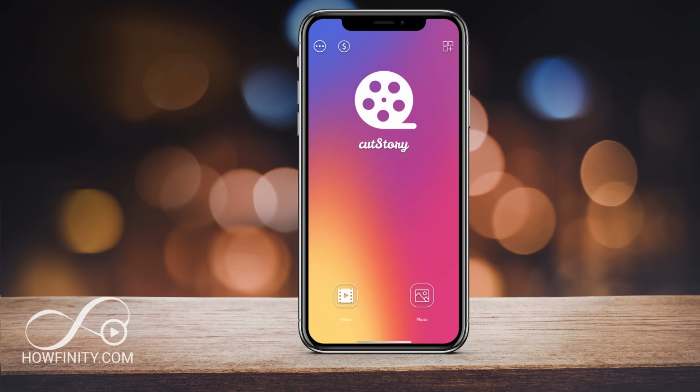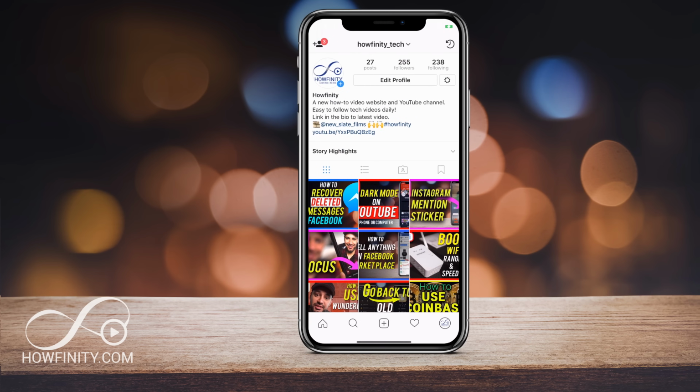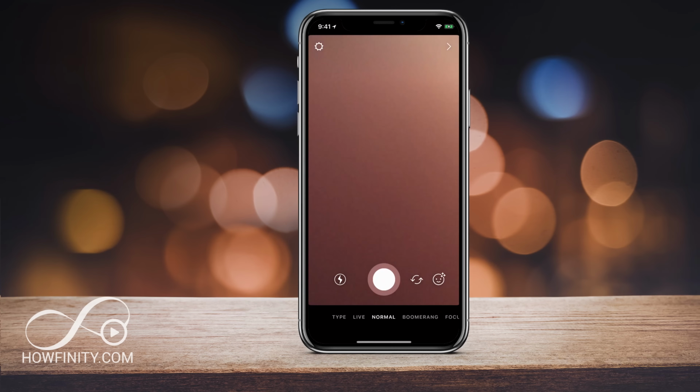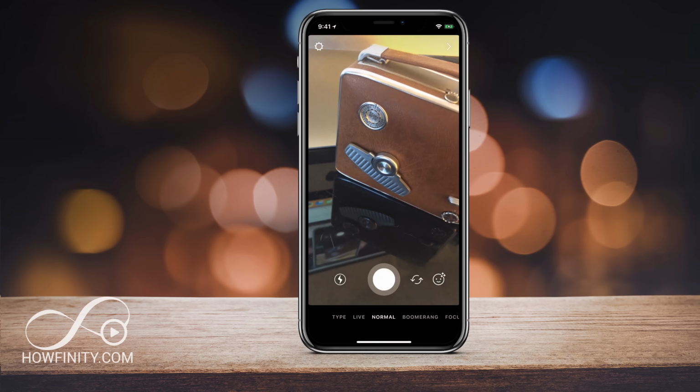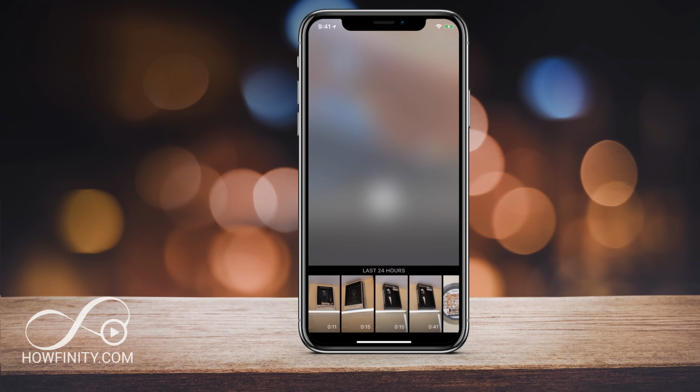Let's jump into our Instagram, and let's go ahead and go to story here. And because this was taken in the last 24 hours, I could go to the bottom here because I just did this process. You see the original 41 second, but now I have 15, 15, and 11 seconds. So it broke it up to 3 pieces so I could share it to Instagram stories.